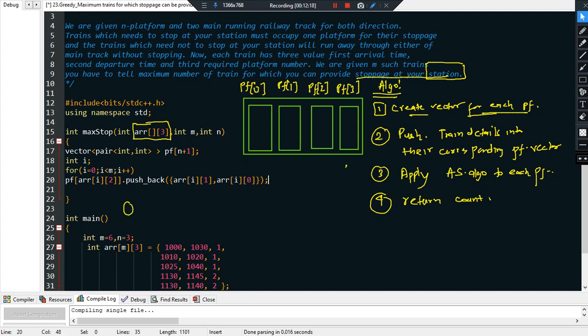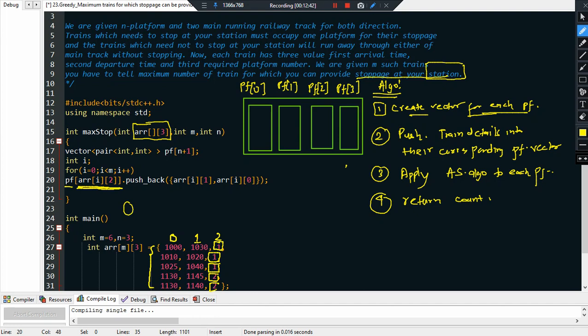Yeah, fine. See, let me explain to you. So i is basically going to traverse all these rows, right? Remember, this is column number 0, column number 1, column number 2. Now when I say pf of array of i of 2, array of i of 2 will point to the last value of each row. And remember, the last value of each row is nothing but the platform number, right?